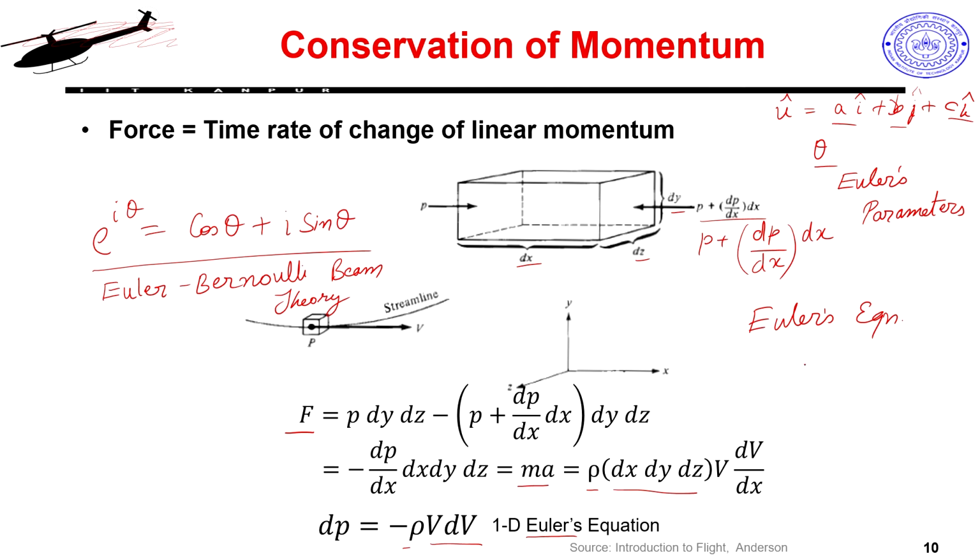So, loosely one can write sigma M, what is M? Moment, not momentum, moment. So, the unbalanced moment acting on a rigid body can be written as, where H is my angular momentum.